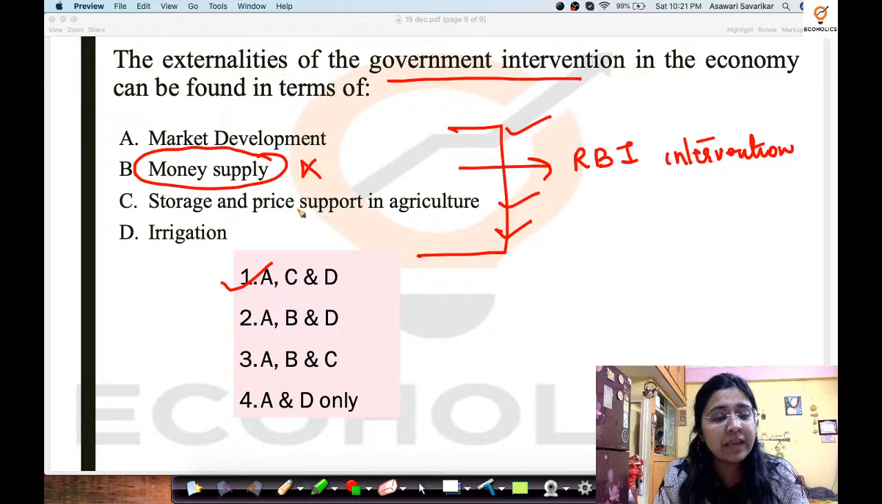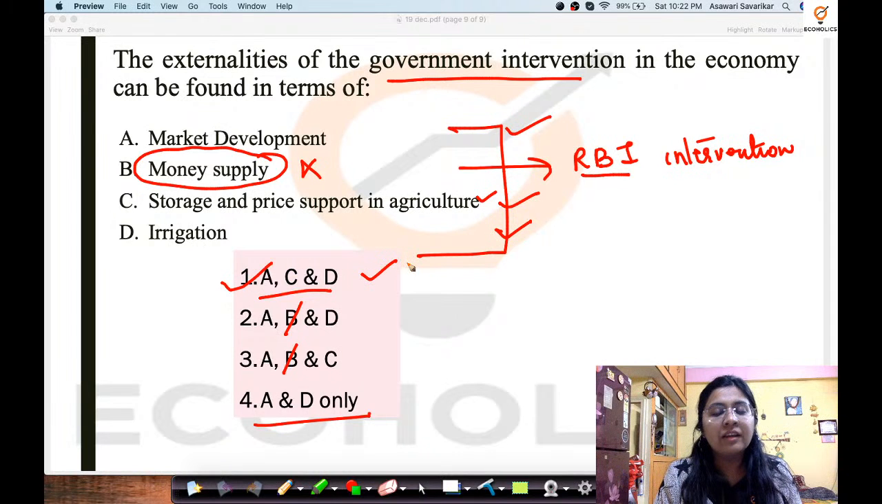Why has option B been ruled out? Because money supply is not a government intervention, it is an RBI intervention. It does not come under public fiscal policy, it comes under monetary policy, right? But the other things definitely are, so you can always rule out these two options. Now what is left? ACD and A and D. However, C is a very significant option, so this is the correct option.